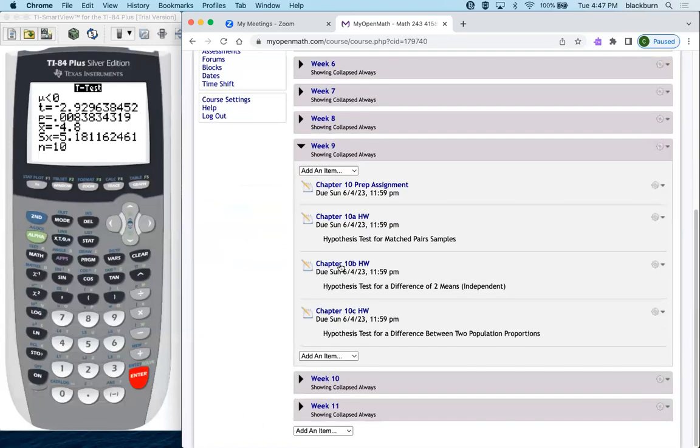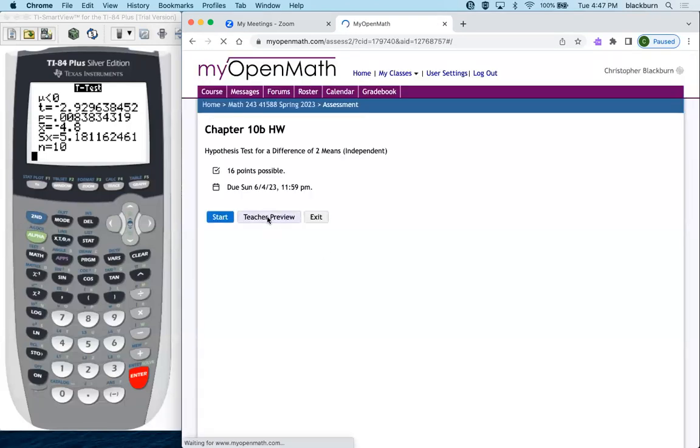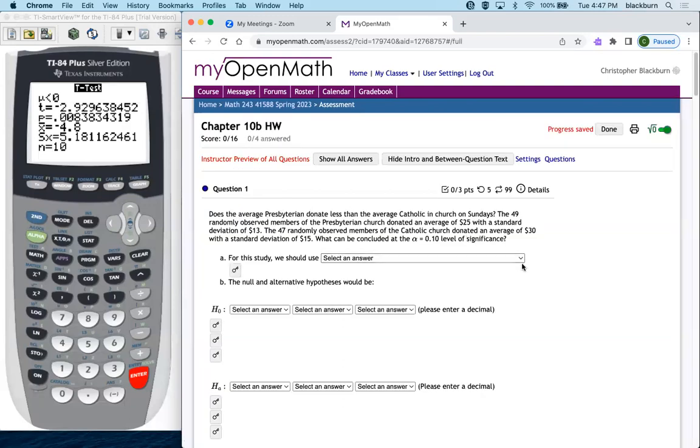Okay, let's look at 10.0b. So 10.0b is comparing sample means and seeing if there is a big enough difference to conclude there's a big enough difference, right? So does the average Presbyterian donate less than the average Catholic in church on Sundays? So we got 49 Presbyterian members. They averaged a $25 donation with a standard deviation of 13. Then we observed 47 Catholics, and they donated an average of $30 with a standard deviation of $15. So what can be concluded at the 0.10 level of significance?